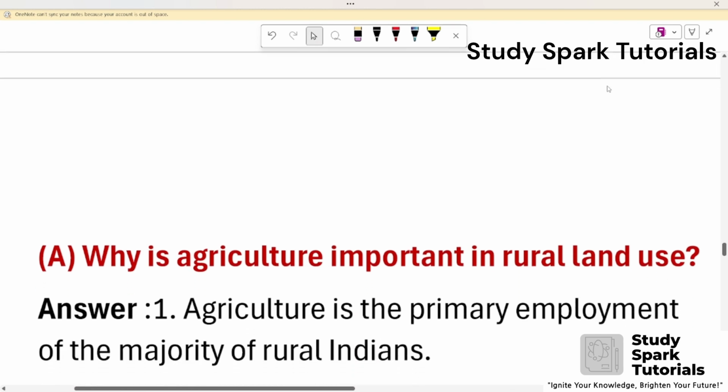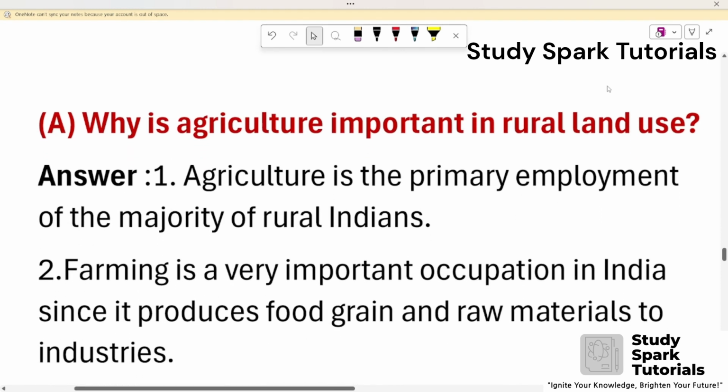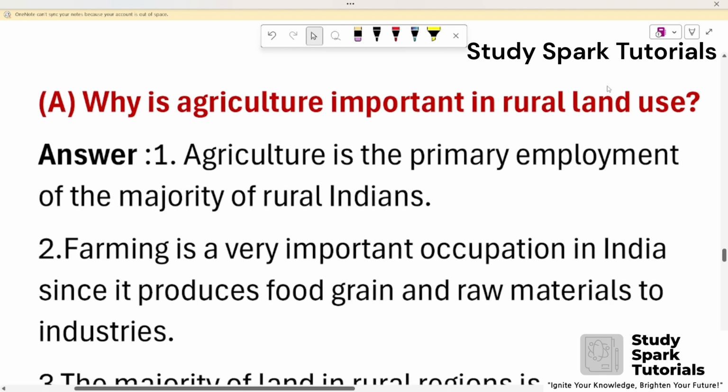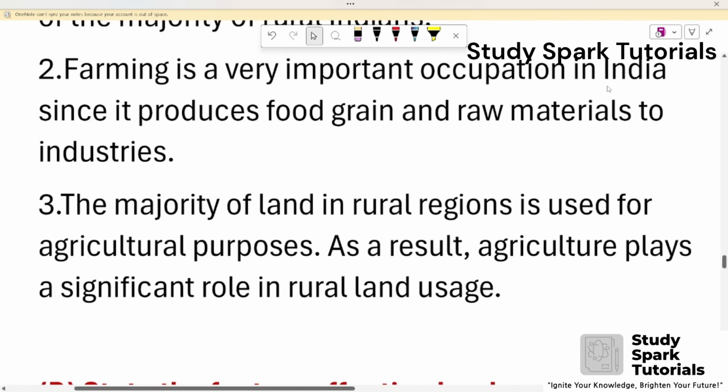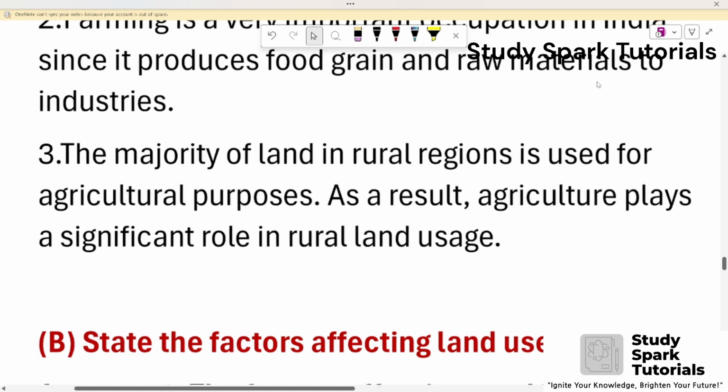Question 3: Write answers. A. Why is agriculture important in rural land use? Answer: Agriculture is the primary employment of the majority of rural Indians. Second, farming is a very important occupation in India since it produces food grain and raw materials for industries. Third, the majority of the land in rural areas is used for agricultural purpose. As a result, agriculture plays a significant role in rural land use.